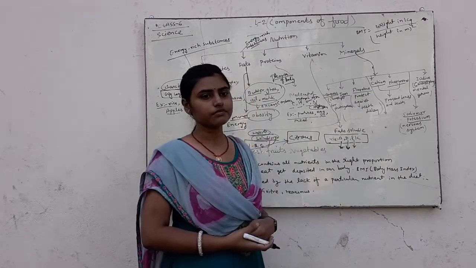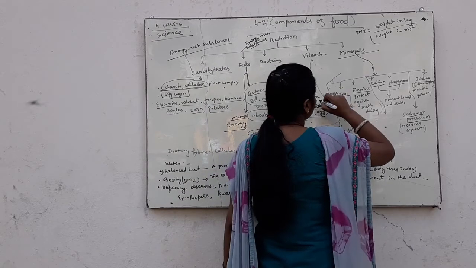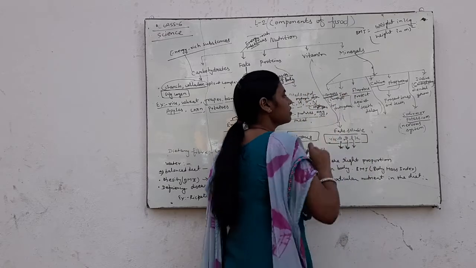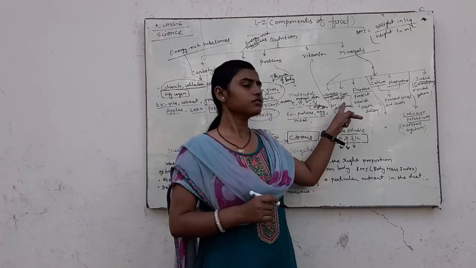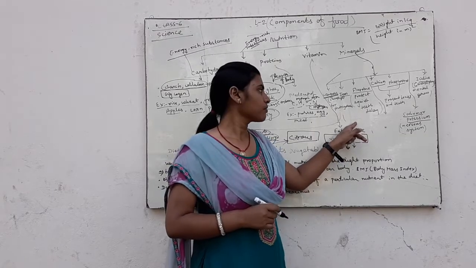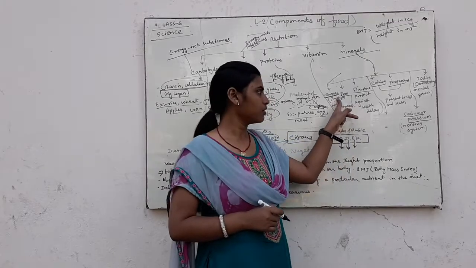Manganese is that mineral which is used for photosynthesis, and it is found in chlorophyll.